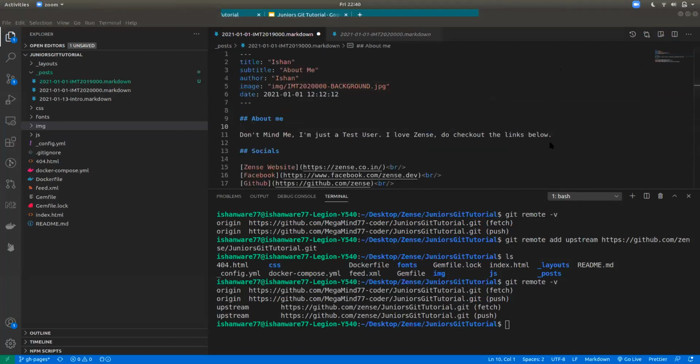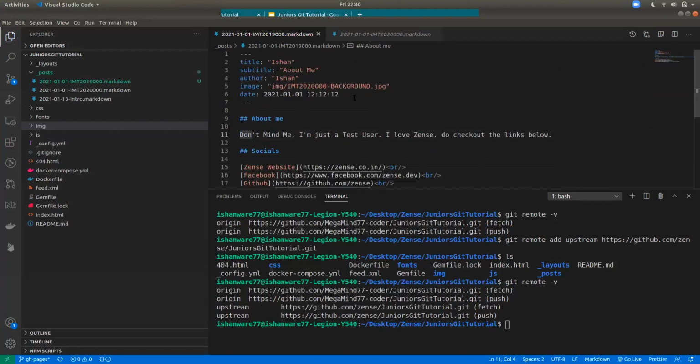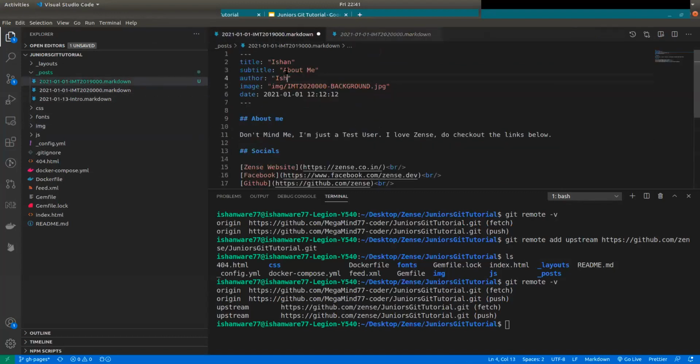Okay. So I'll just give it the same guidance and keep the things the same. You could make changes as you wish. Now I made the change, and I've added the link about me. So author is Ishan again. Wait, I'll just say test user again. Hang on. I'll say Ishan. That's fine. Yeah, cool.